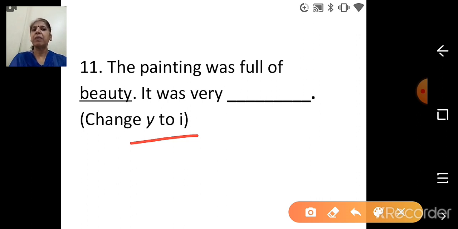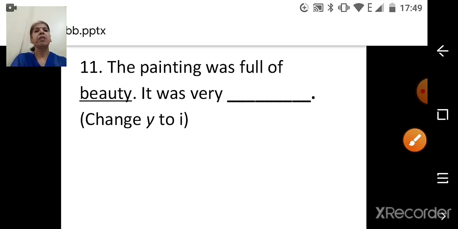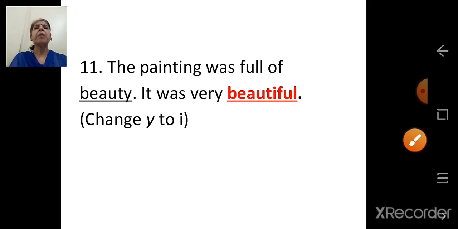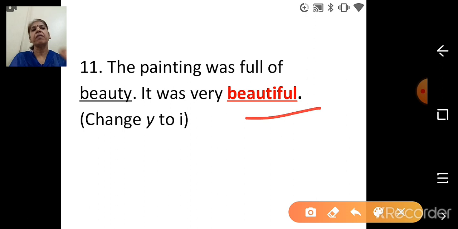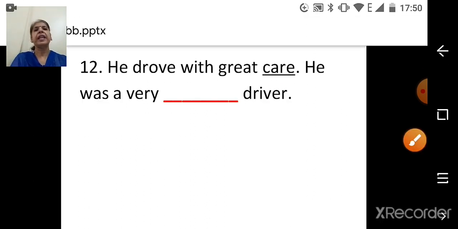So the spelling will become B-E-A-U-T-I-F-U-L, beautiful. The painting was full of beauty. It was very beautiful. See the spelling, children. Y is changed to I. It was very beautiful.